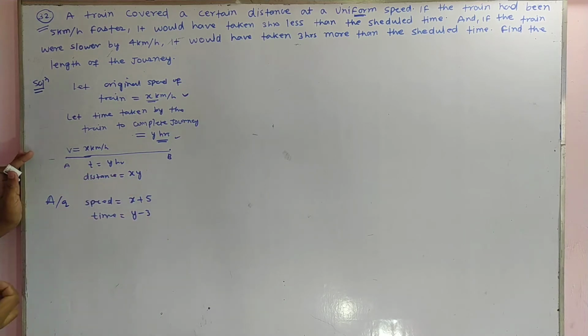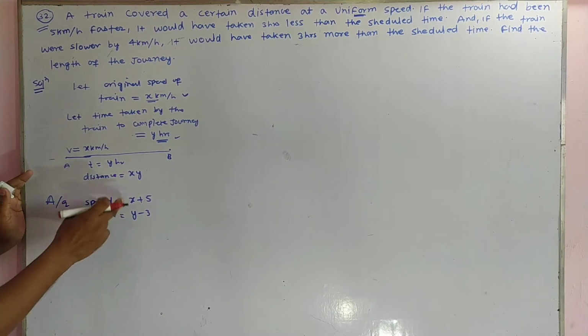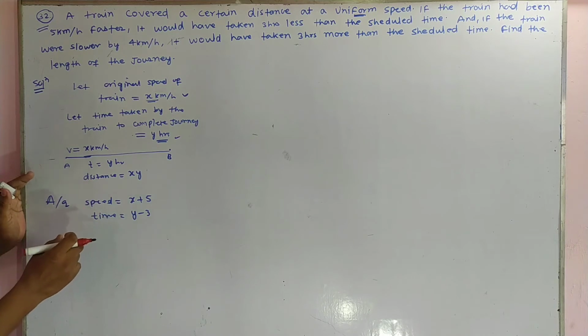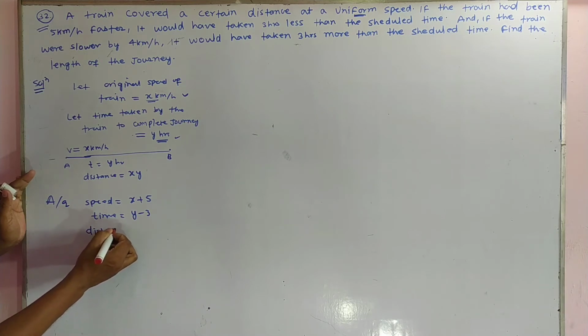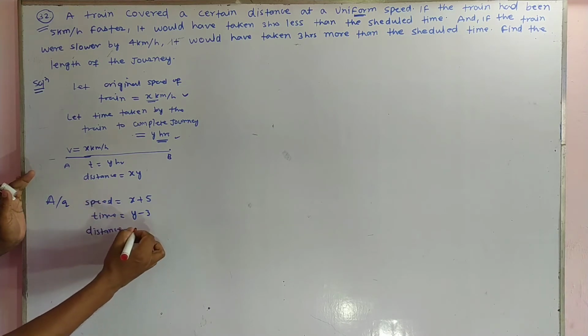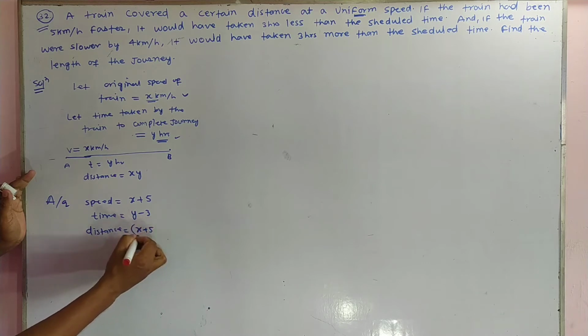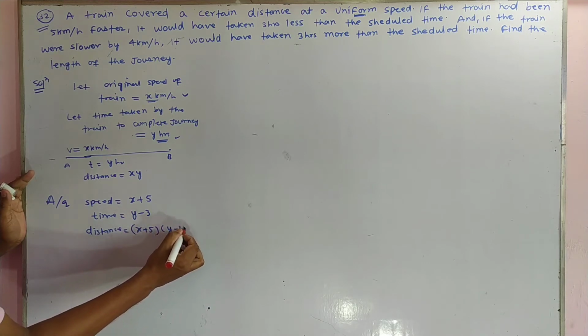So the distance traveled by the train, according to this data, is distance equal to speed into time, that is x plus 5 into y minus 3.